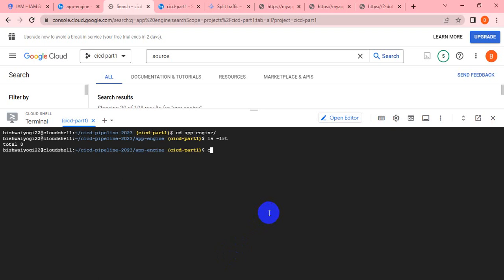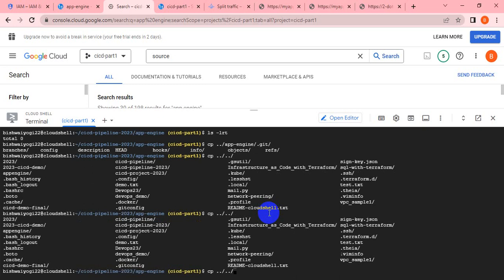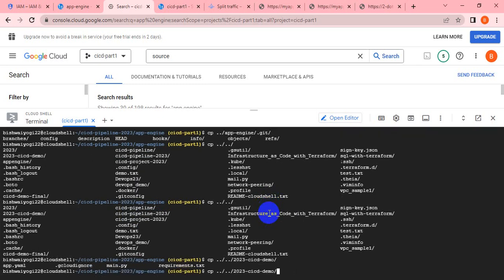Okay, so let me do cp. Yeah, this is the code I was using in the previous session, so I can copy it here.